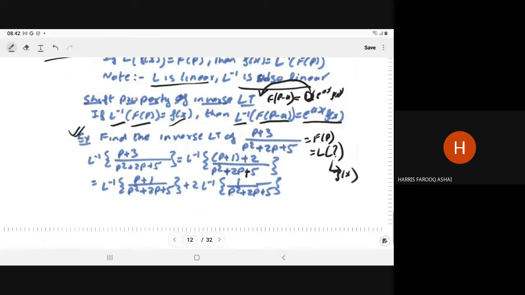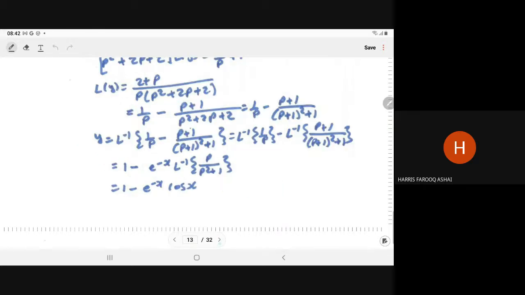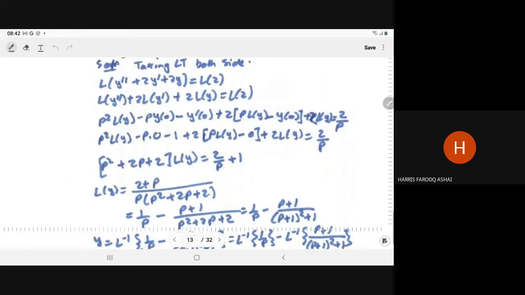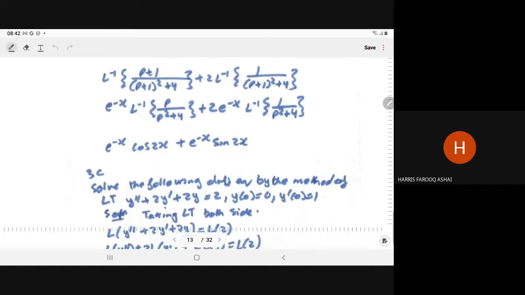So Laplace inverse of (p plus 1) upon (p square plus 2p plus 5) plus 2 Laplace inverse of 1 upon (p square plus 2p plus 5). Now if you apply the first shifting theorem, we solve this. So Laplace inverse of (p plus 1) upon ((p plus 1) whole square plus 4) plus 2 into Laplace inverse of 1 upon ((p plus 1) square plus 4).